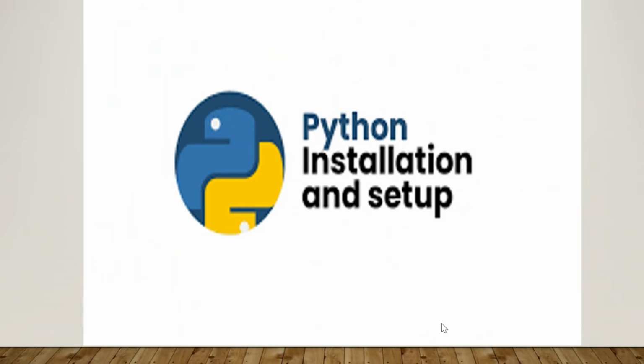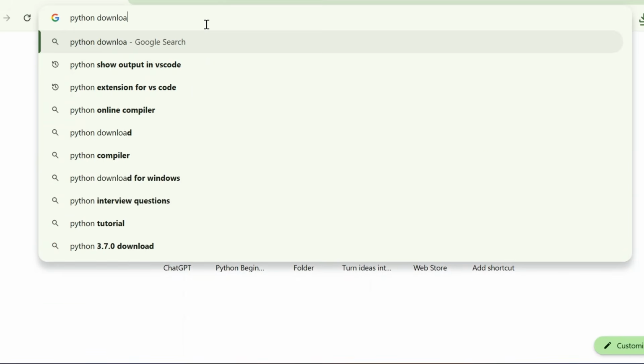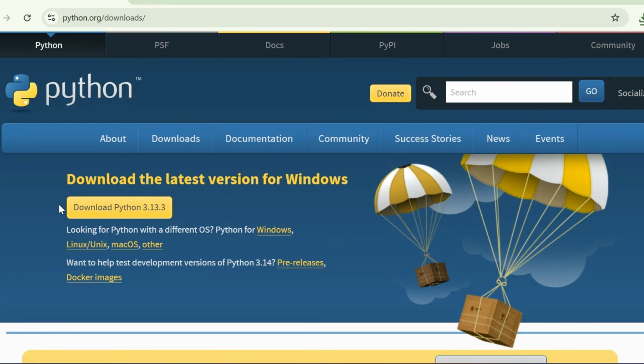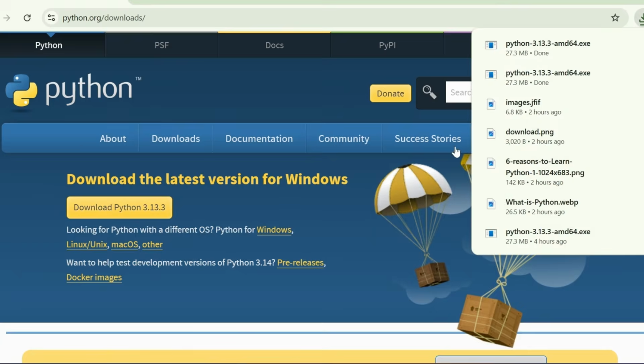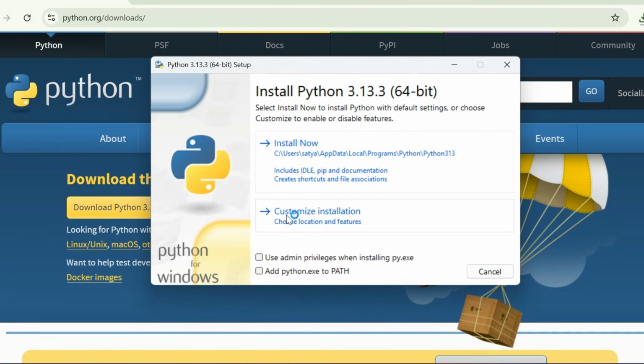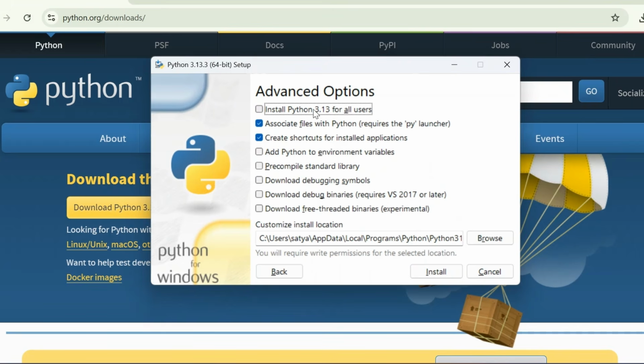Next, let's see the Python installation and its setup. In Google, just search for Python download and click on the first link. After that, for Windows, just click on the download Python button. After that, the file will be downloaded. Click on that and then click on customize installation, make sure all these are selected, and then click on next and select install Python 3.13.